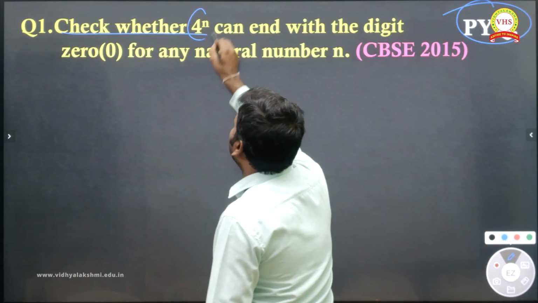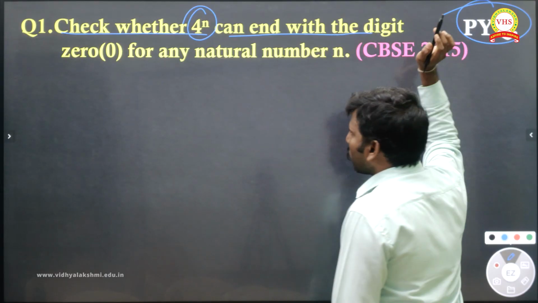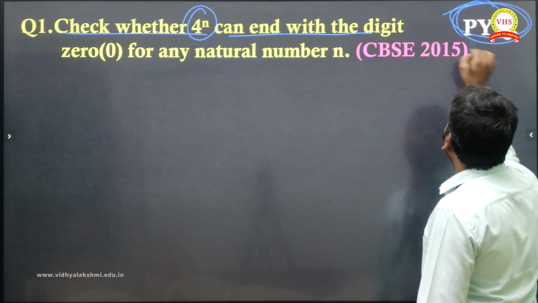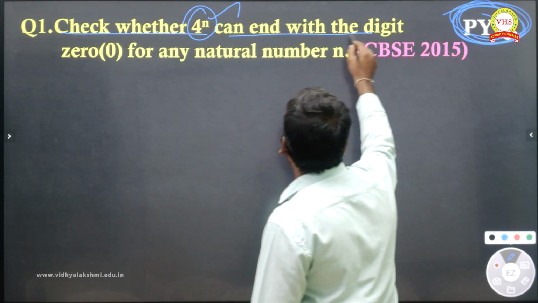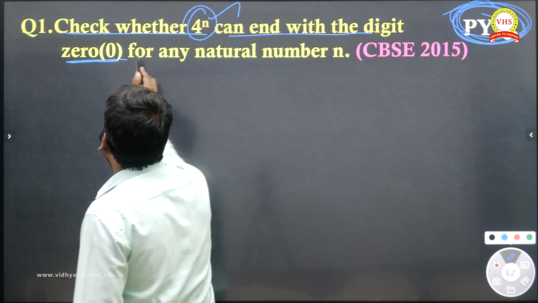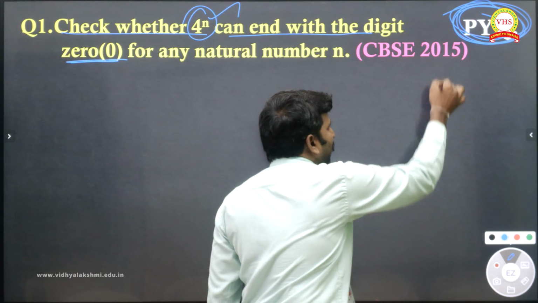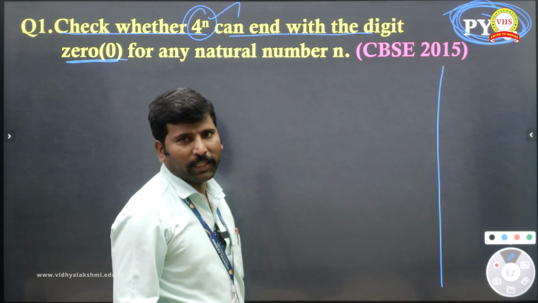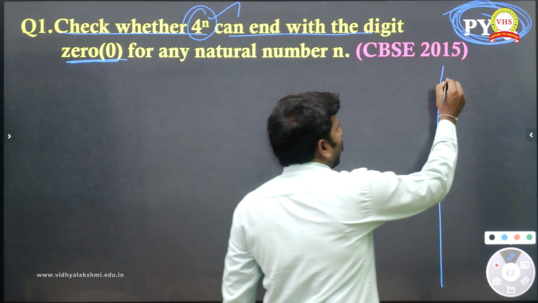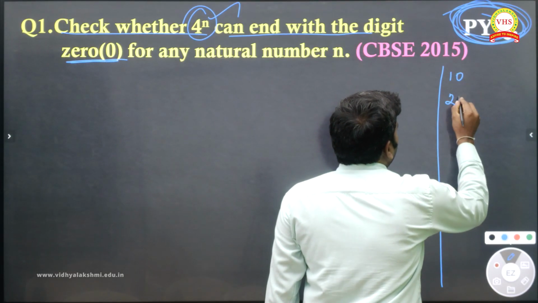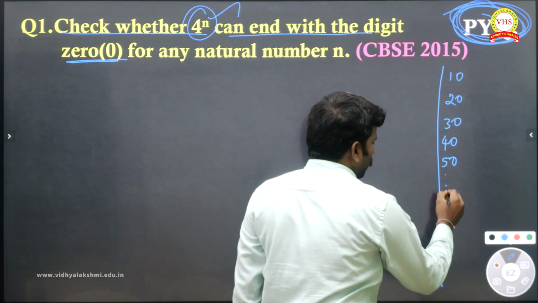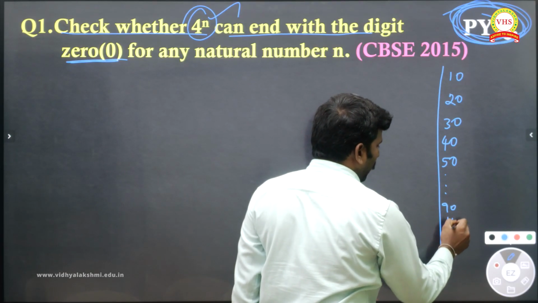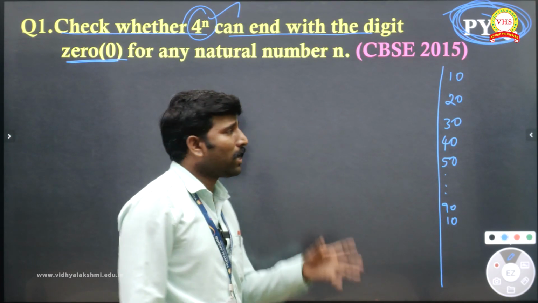Check whether 4 power n can end with the digit 0. See, actually this is a previous year question. Check whether 4 power n can end with the digit 0, they are asking. So, generally, when any number ends with the digit 0, what will you get? Suppose numbers like 10, 20, 30, 40, 50, and so on, going up to 90, 100.